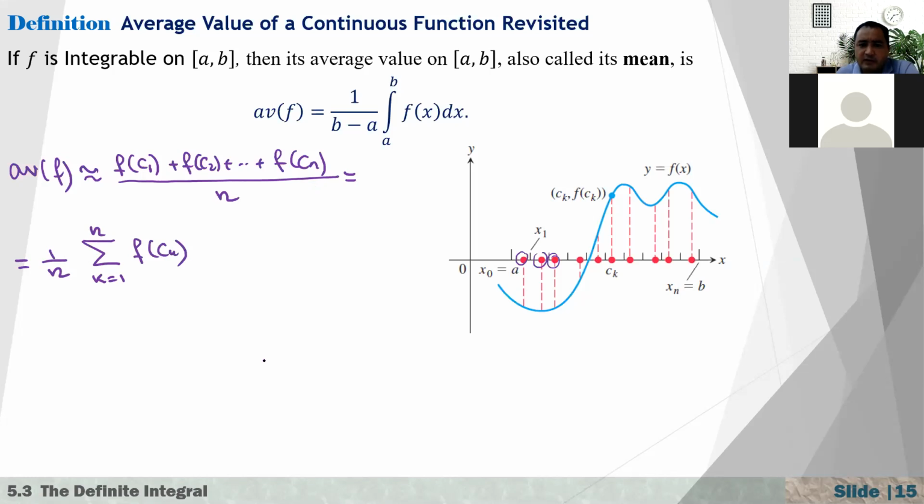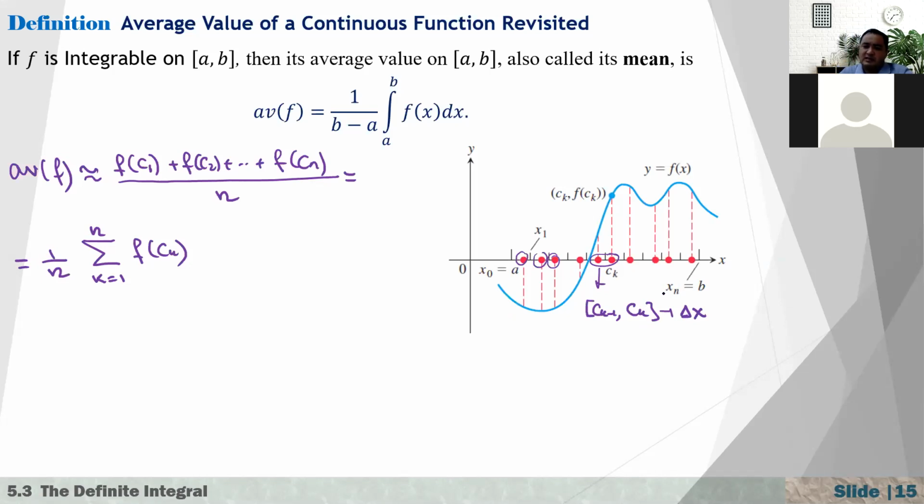Now if you look at one interval, suppose that they are equally spaced, for example, the interval from c sub k minus 1 to c sub k. Let's say the length of this interval is delta x, and all intervals are the same.